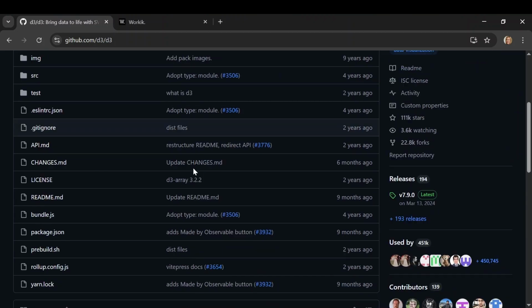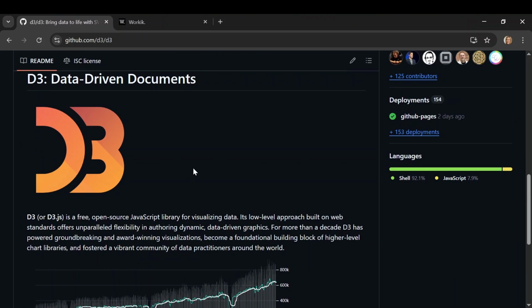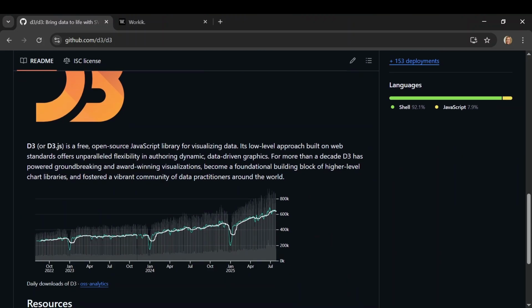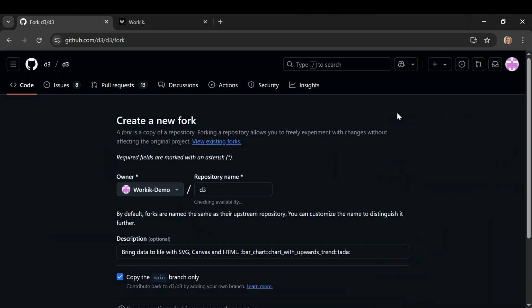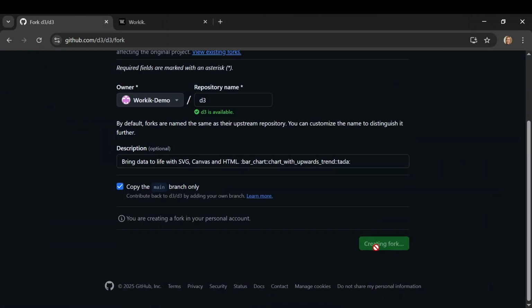We start by pointing the assistant to a codebase. For this, we'll use the public D3.js repo, but this works with any repository, public, private, or your own. The code itself becomes the AI's knowledge.